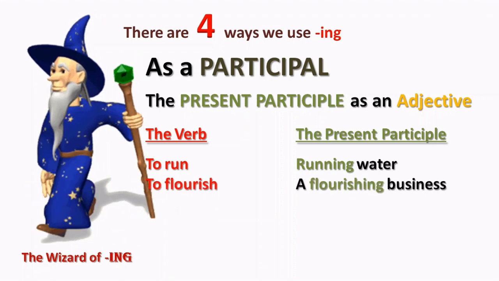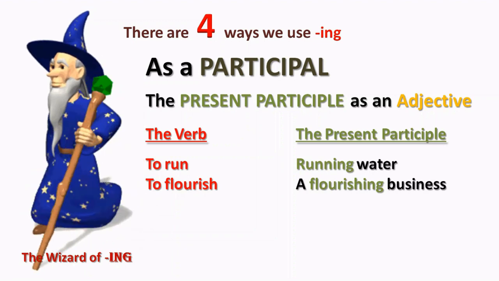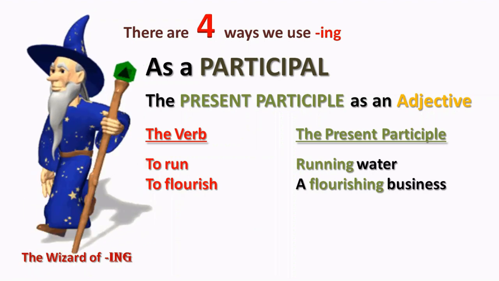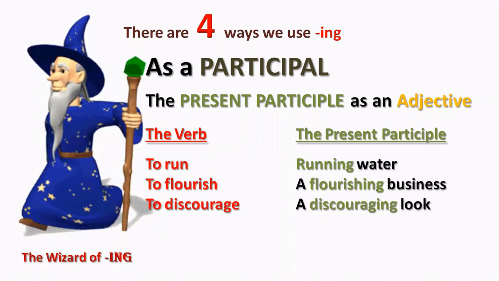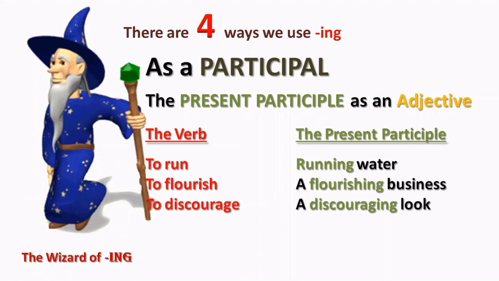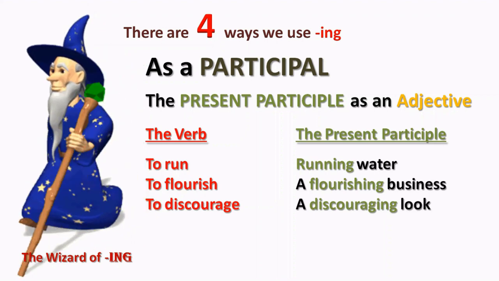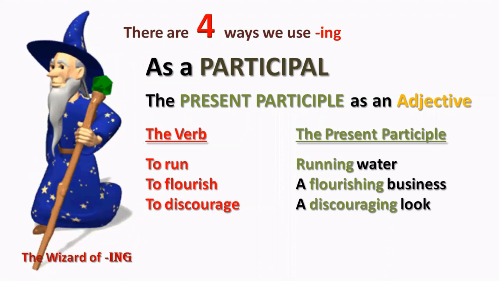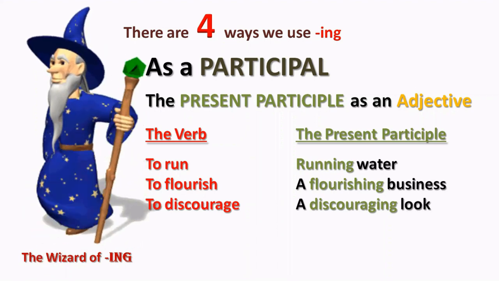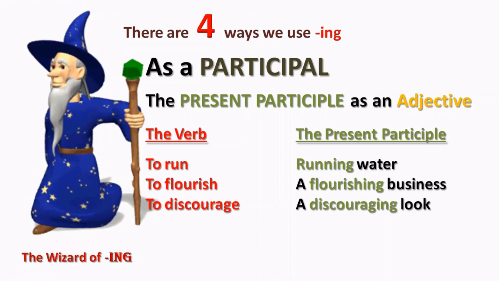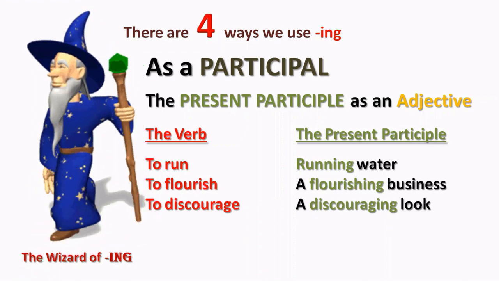Here's another example, to flourish, which means to do well, to grow. You could use that as an adjective, a flourishing business, a business which is doing well. Or we could say to discourage, and the present participle is discouraging, and we might say something like a discouraging look. He gave me a discouraging look, and I went away. So we generally use the present participle as an adjective to modify a noun: running water, a flourishing business, a discouraging look.